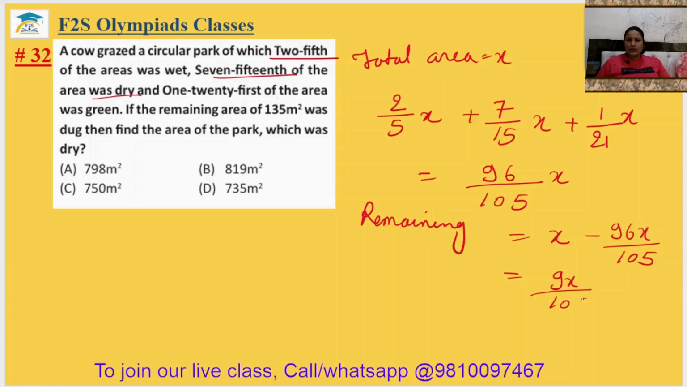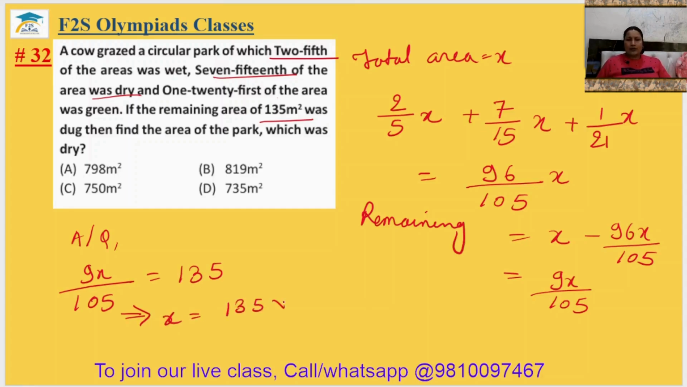9x upon 105. And according to the question, the remaining area is equal to 135. So 9x upon 105 should be equal to 135. This implies x equals 135 multiplied by 105 upon 9, which equals 1575 meter square. We need to find the